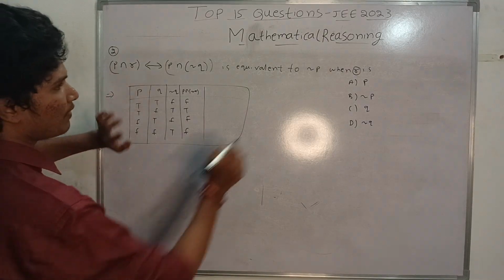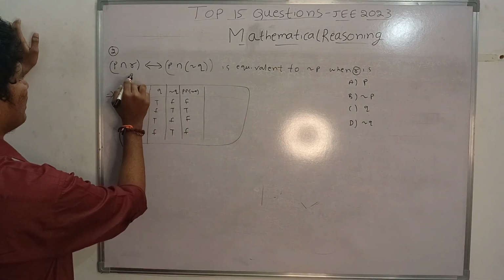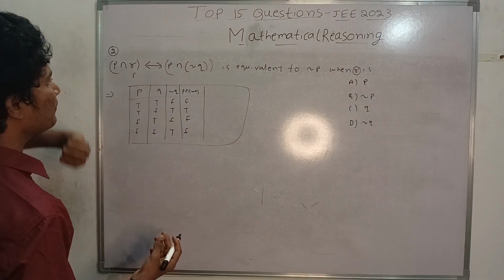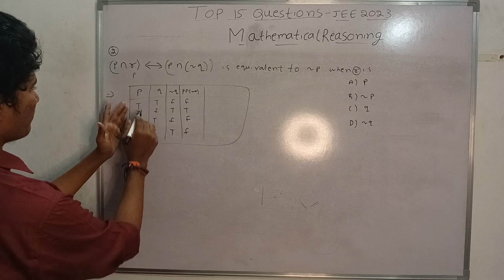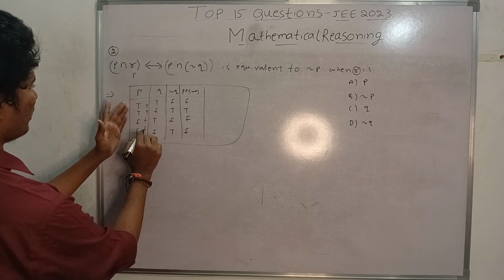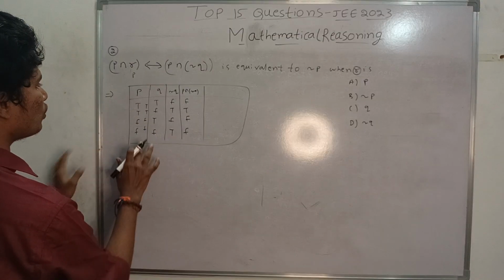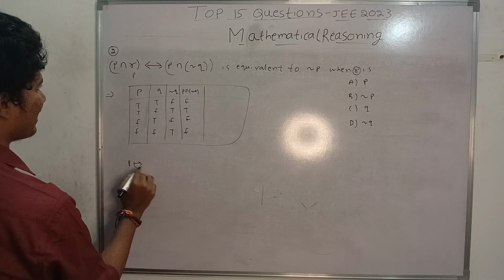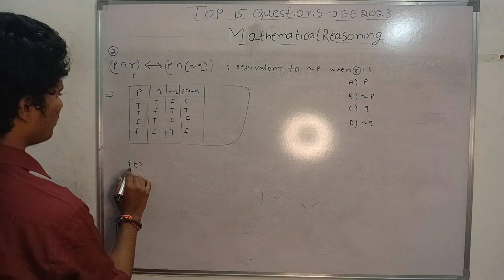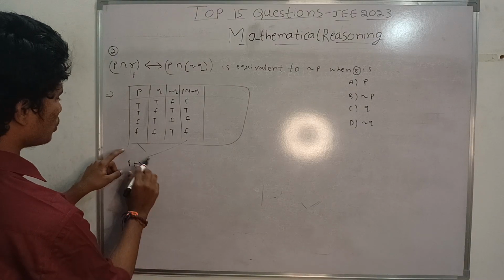Suppose I take the first option as P. What is P and P? P and P is just T, T, F, F. When I take AND with the same thing, you get the same, that is P. Then P biconditional this statement. What is this statement? We have to do these two.